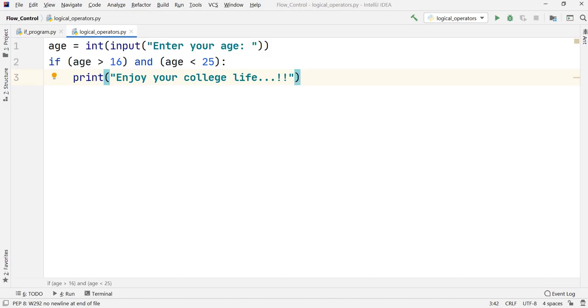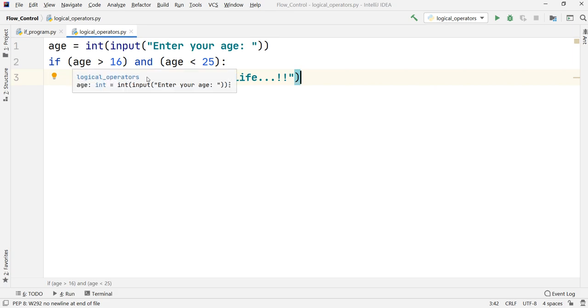Okay, so let us now play around a bit with our logical operators so as to understand them better. In the earlier program, we had set up one condition for the age group between 17 and 24, that is, age greater than 16 and age less than 25. We had said, enjoy your college life, because we supposed that they will be in college. Okay, so let us just do one thing now.